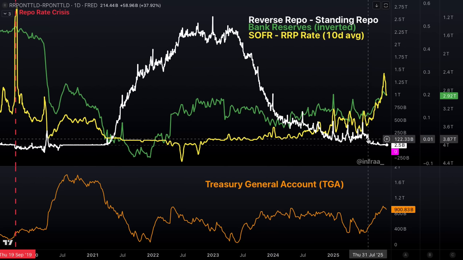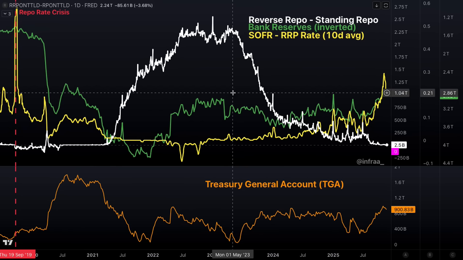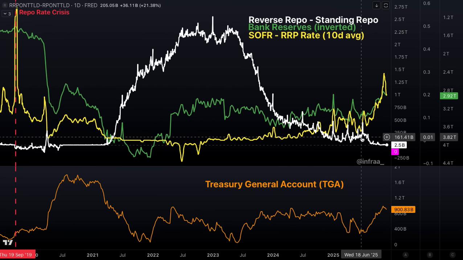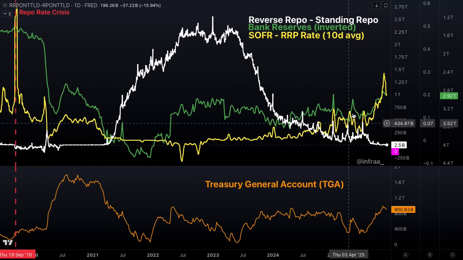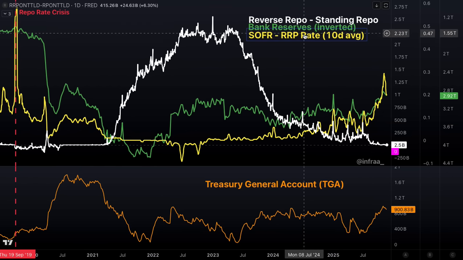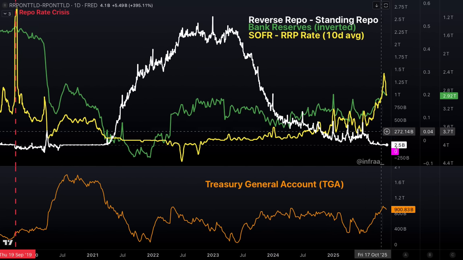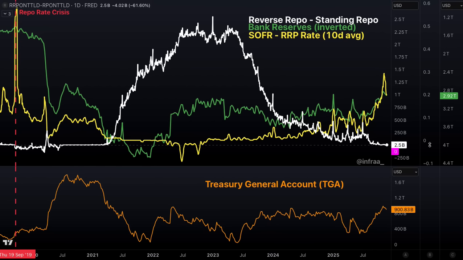I took one look at the RRP, the storage tank of excess dollars, sterilized excess liquidity at its peak, 2.5 trillion. And I thought, well, the RRP's only got about 150 billion, meaning it's got to come from bank reserves. Well, if you are decreasing bank reserves, as we can see the green line here, bank reserves inverted. As the green line is going up, bank reserves are going down. In fact, from about 3.4 trillion down to just about 2.8, 2.9 trillion. As we can see, that has a very, very strong correlation with the SOFR spreads.